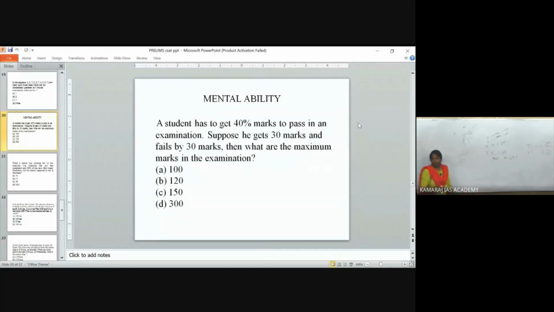A student has to get 40 percentage marks to pass in an examination. Suppose he gets 30 marks and he fails by 30 marks. What's the maximum marks in the examination? Now, the pass percentage is 40, right? He is getting 30 marks and he is failed by 30 marks. So what is the pass marks? 60 marks is your pass marks, right? What is the pass percentage?